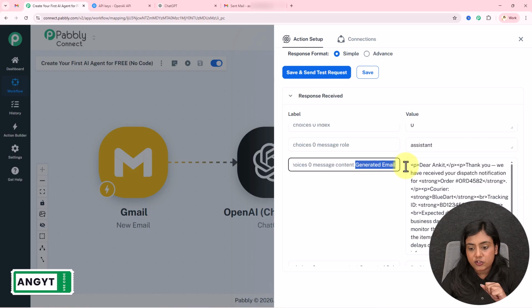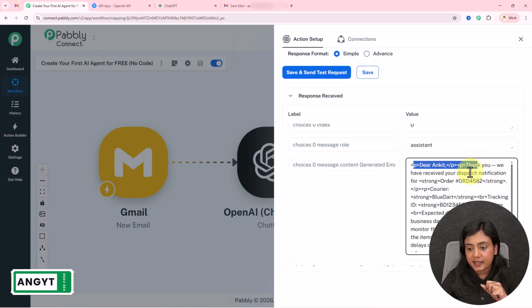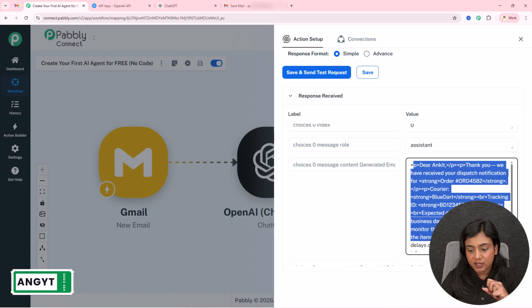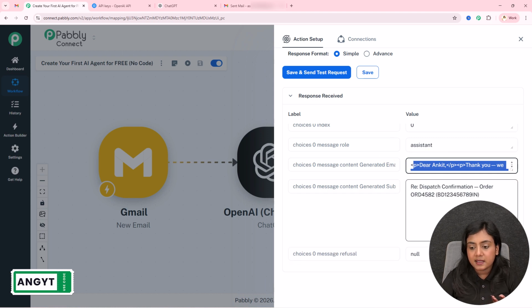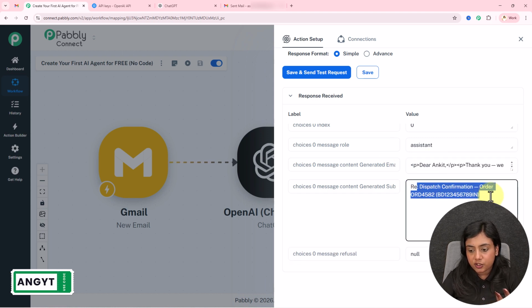You will see this is the generated email, that is, Dear Ankit, we have received a dispatch notification. You can see this is the response generated by my AI. I asked for HTML format, that is why I've received this. And this is the subject, dispatch confirmation, you will see right over here.